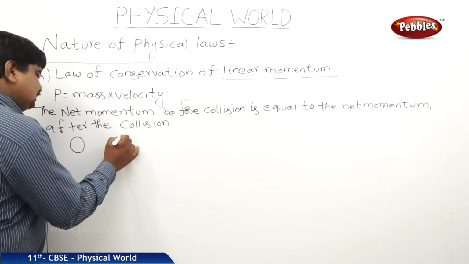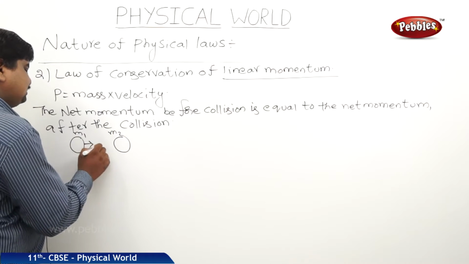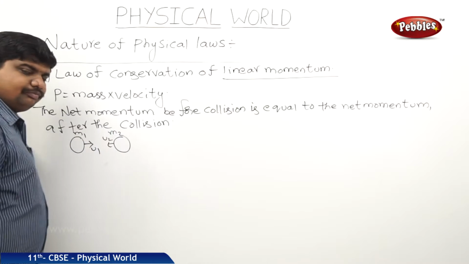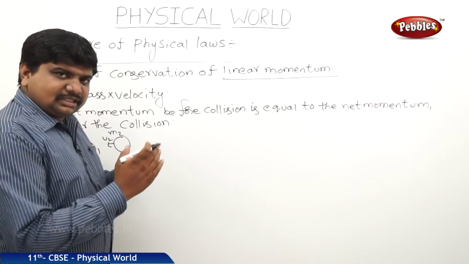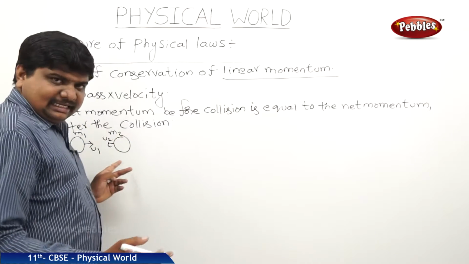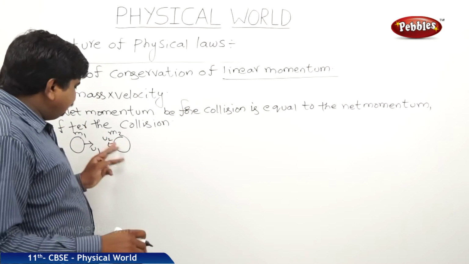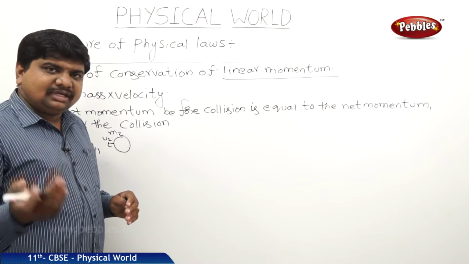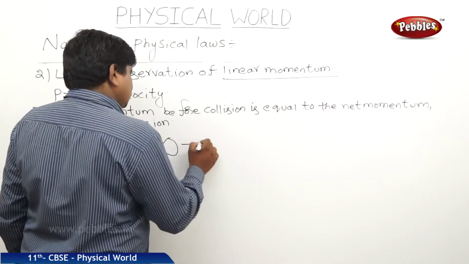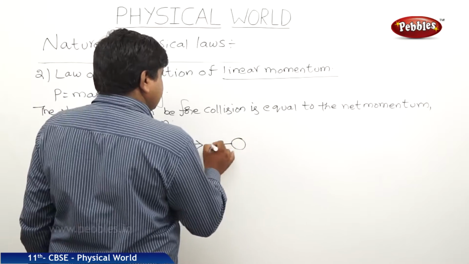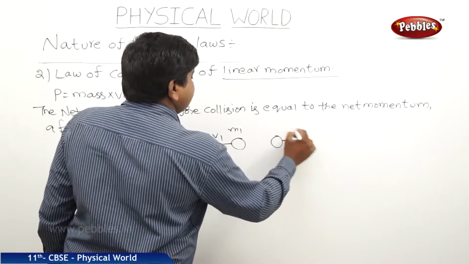There are two bodies of masses m1, m2 moving with velocities u1, u2. While they approach each other, after the collision they will separate. While they are separating, they will move in opposite directions, and masses won't change, but their velocities will change from u1 to v1 and u2 to v2. So like this, collision takes place, and they separate with v1 velocity of m1 and v2 velocity of m2.